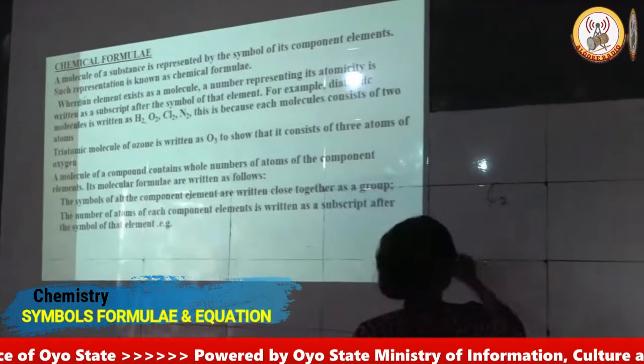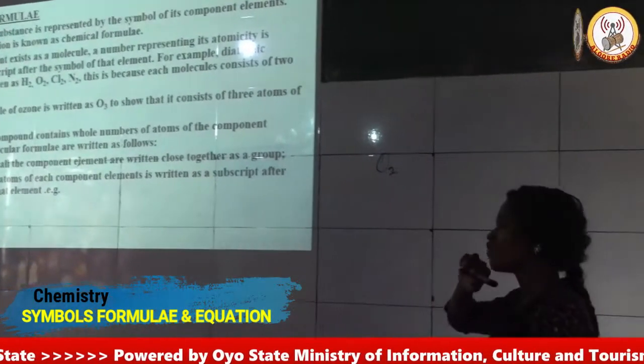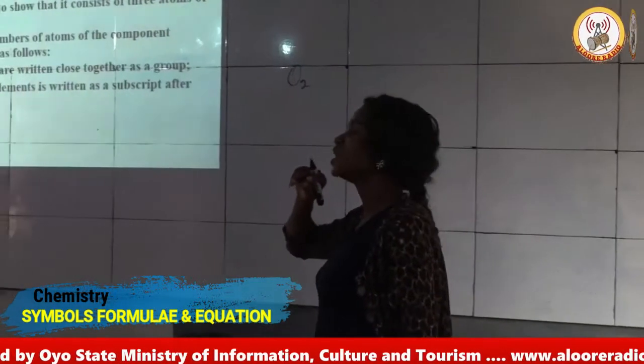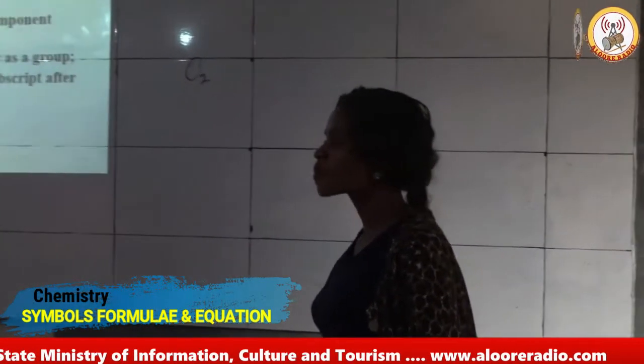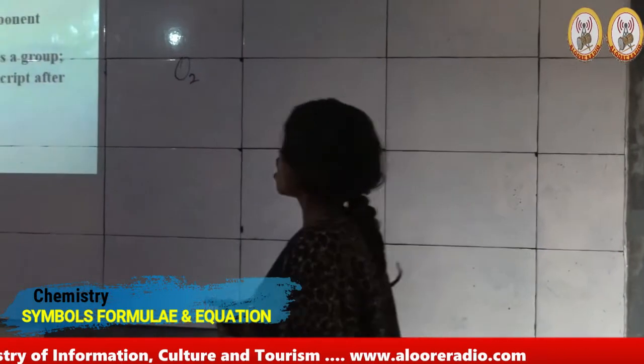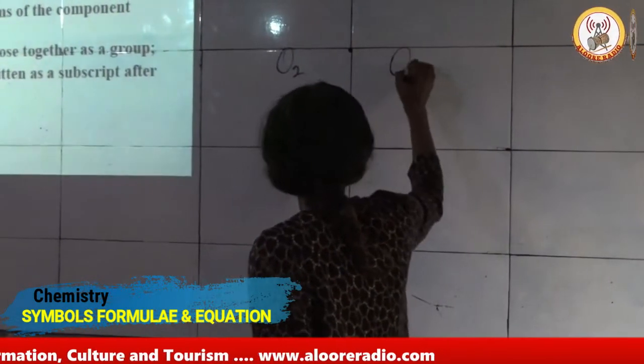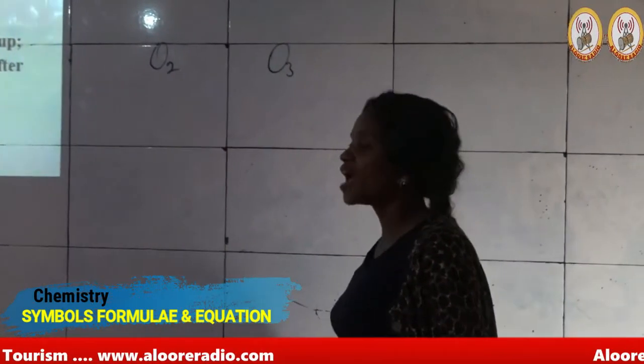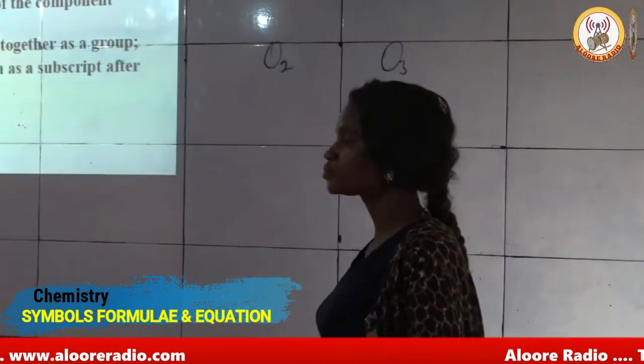Oxygen, O2. A molecule of oxygen consists of 2 atoms of the element oxygen. A molecule of ozone, O3, consists of 3 atoms of the element oxygen.